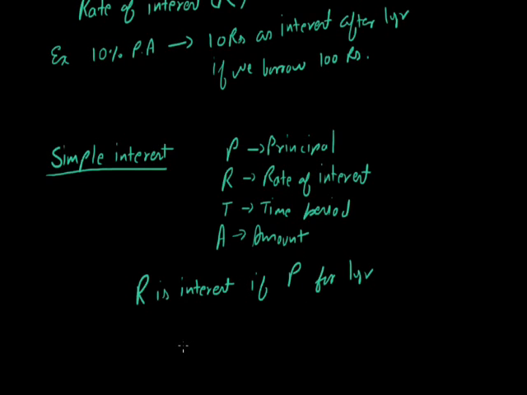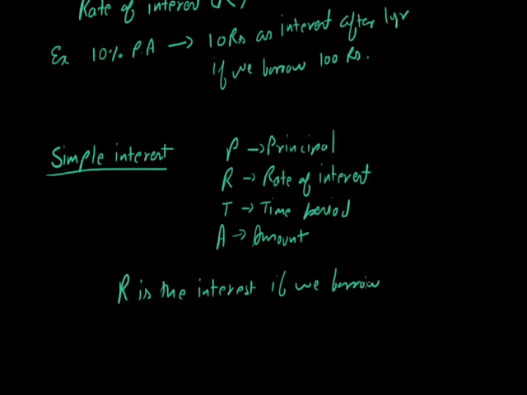R% per annum means that R is the interest if we borrow 100 rupees for 1 year.